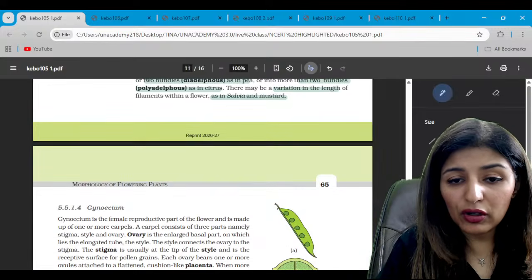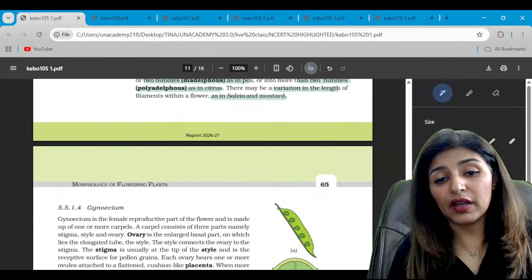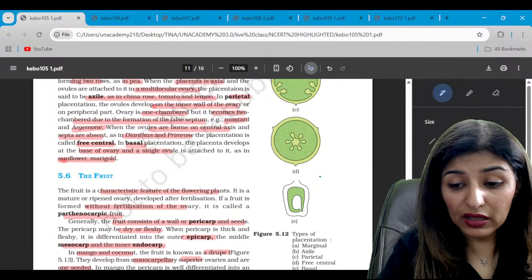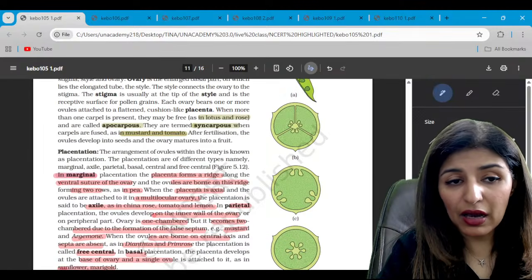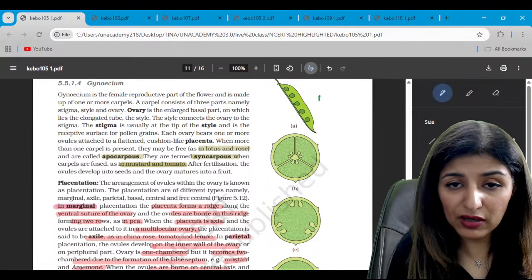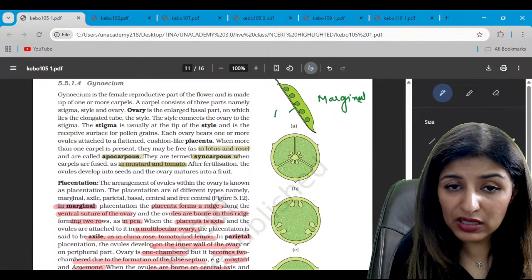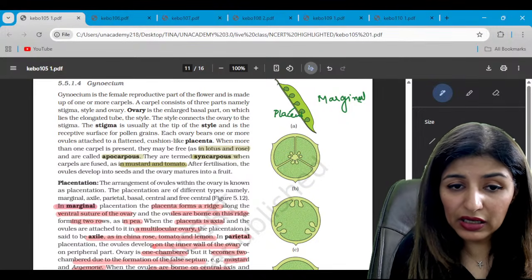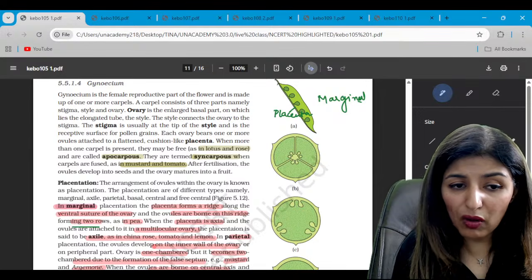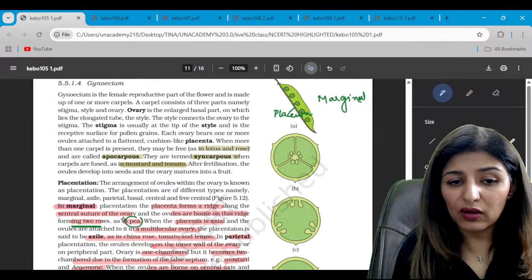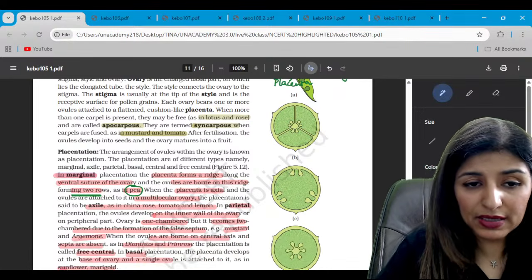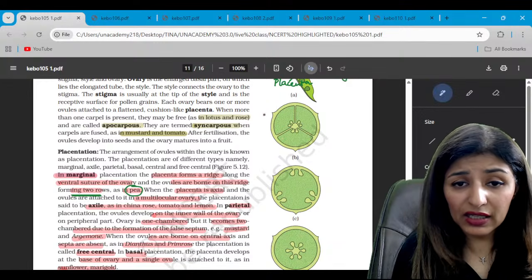Now, moving on to placentation. Very important. The first one represents marginal placentation, as seen in pea and beans. The placenta forms the ridge, forming 2 rows on which the ovules are present. Now, let's talk about this one.